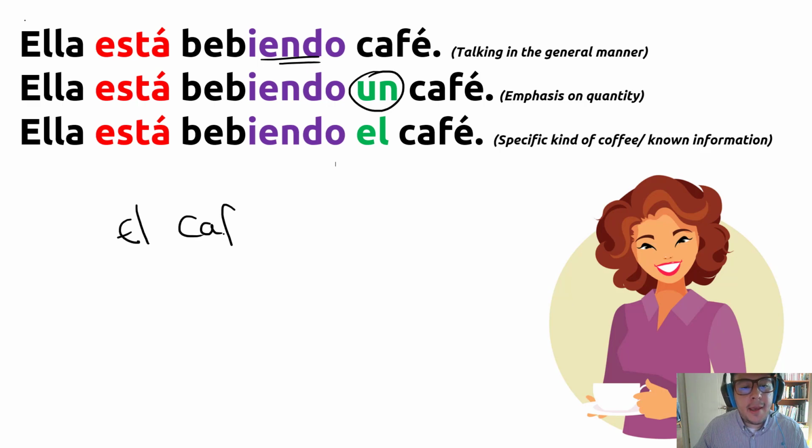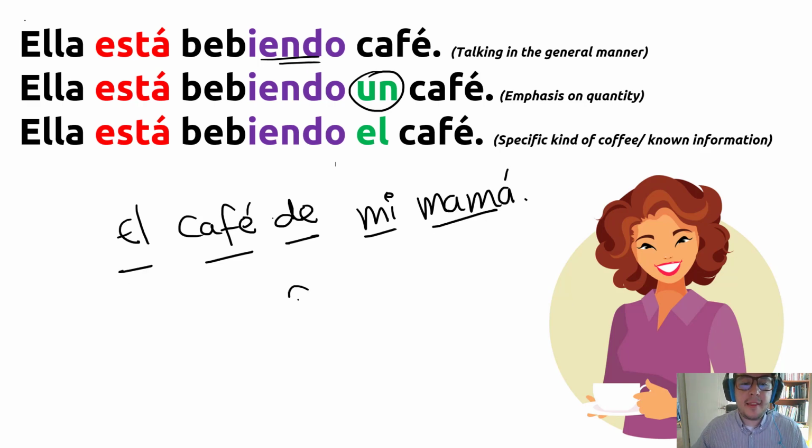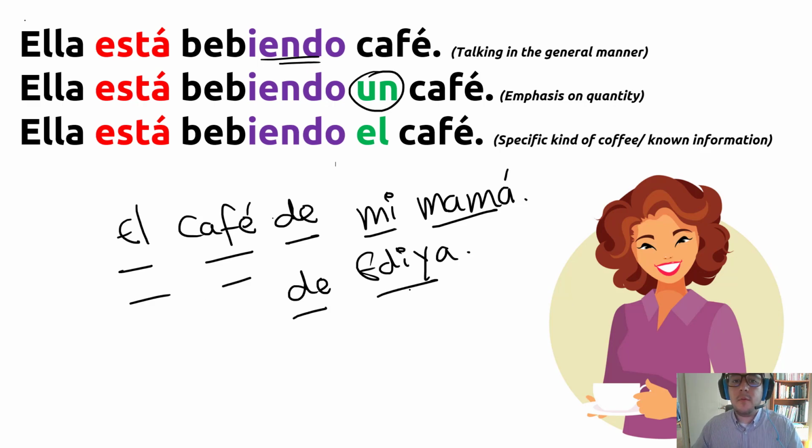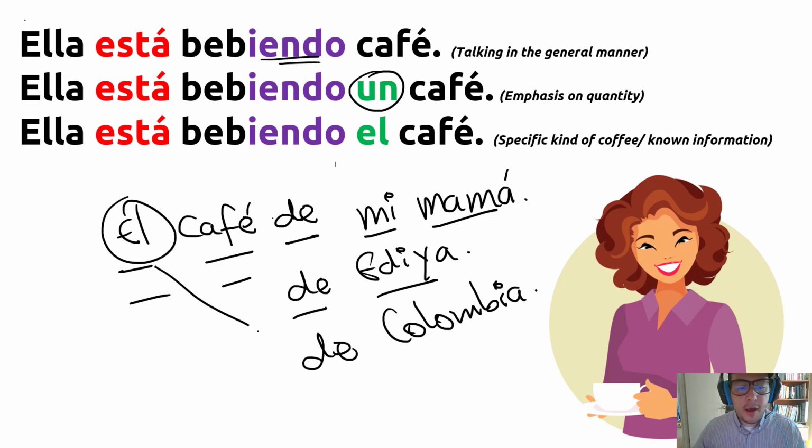El café de mi mamá. Yeah? So, the coffee of my mom. El café de Edilla. Yeah? The coffee of Edilla. Or el café de Colombia. So we can add more information. El, because we are talking about a unique or specific kind of coffee. And this explanation, as I said before, you can find it in the website.